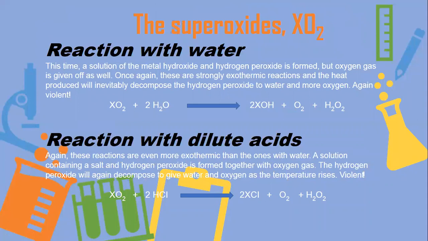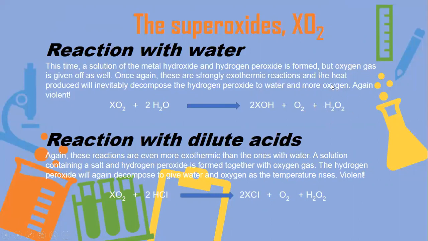Next, the superoxides. They react with water and give hydroxides plus oxygen gas plus hydrogen peroxide. Again, this is a highly exothermic reaction and the heat produced will inevitably decompose the hydrogen peroxide to give more water and oxygen.